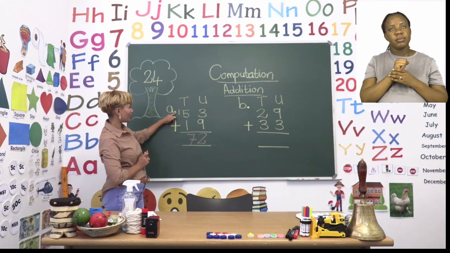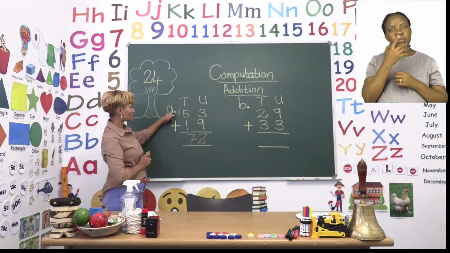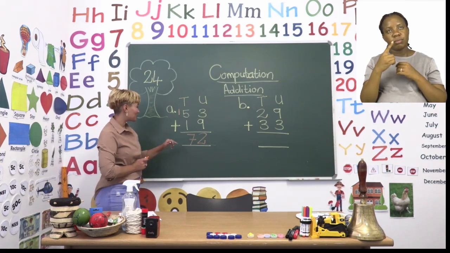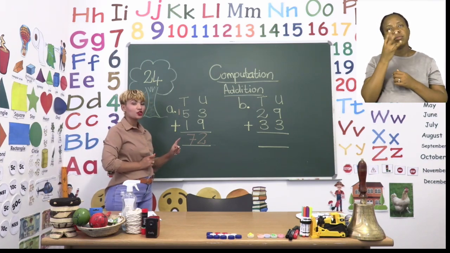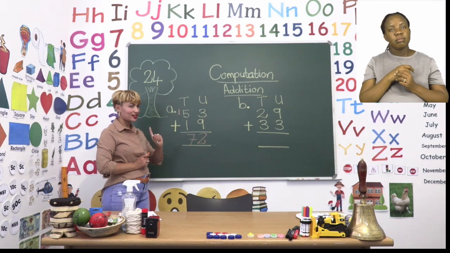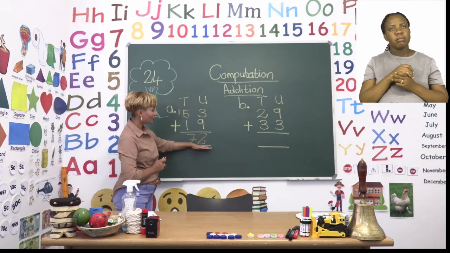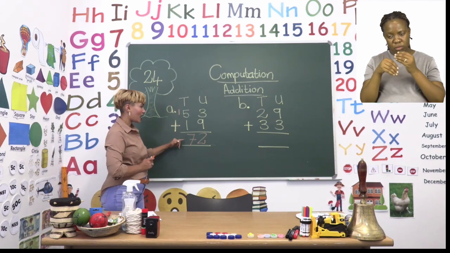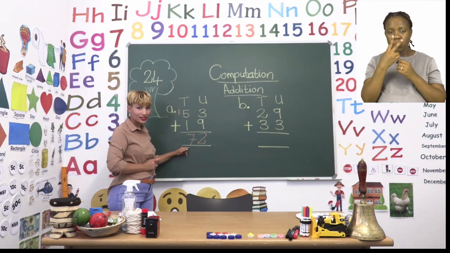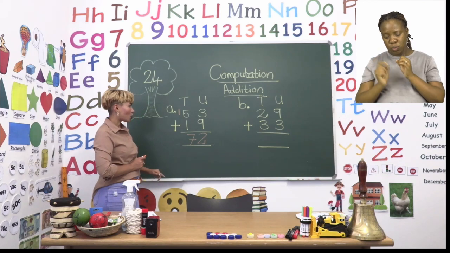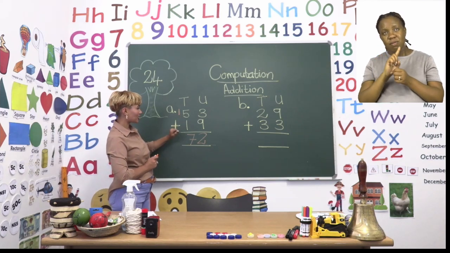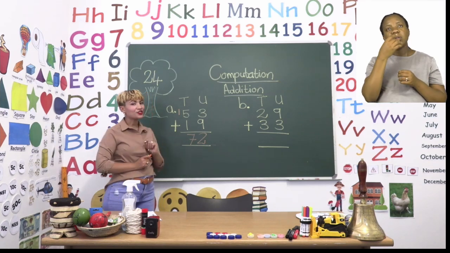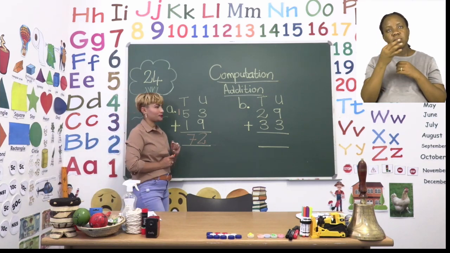So then we say 5 plus 1 plus another 1 will equal to 7. So you will see once again that when you added up your units, you carry over the tens and then you add up all your tens. Right. So the answer for this sum will then be 72. Now let's try the next example together.